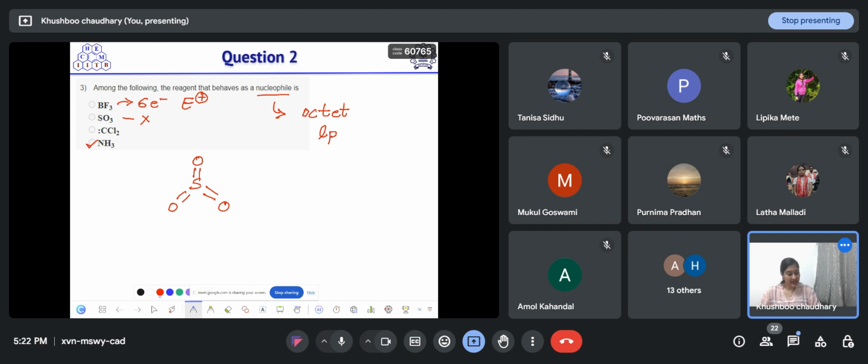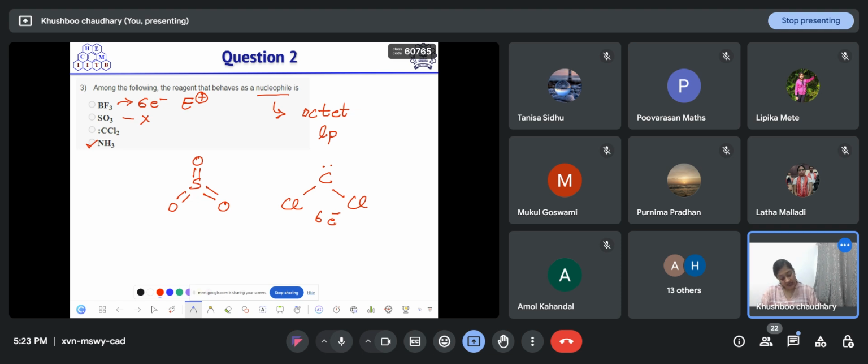In the case of dichlorocarbene, as we discussed previously, this carbon has 6 electrons, so it is electron deficient. It does not want to donate its electrons and act as a nucleophile because that will destabilize it.